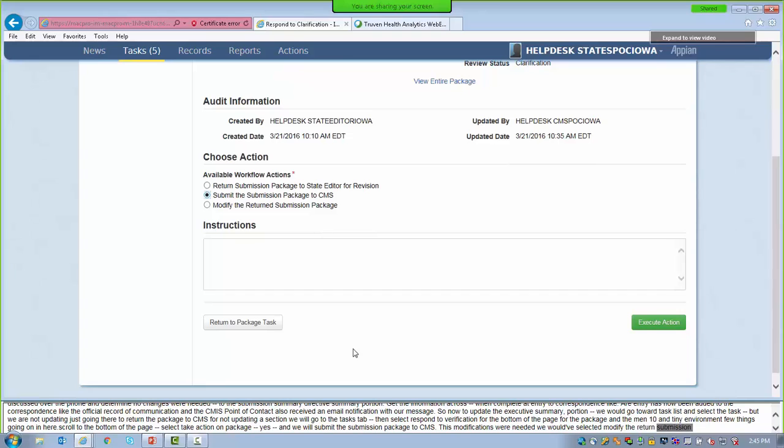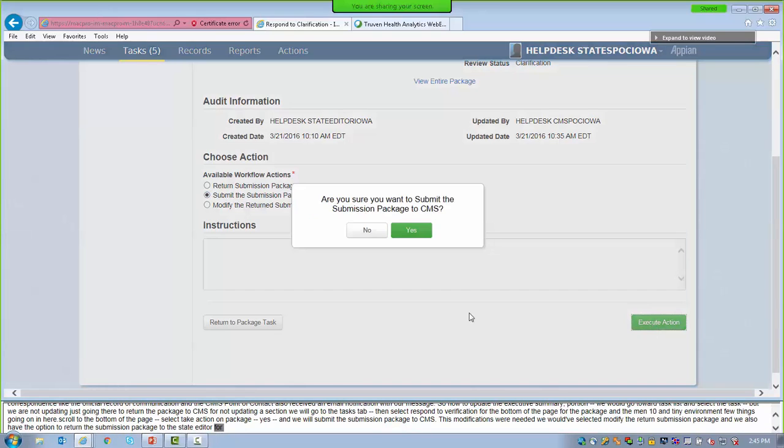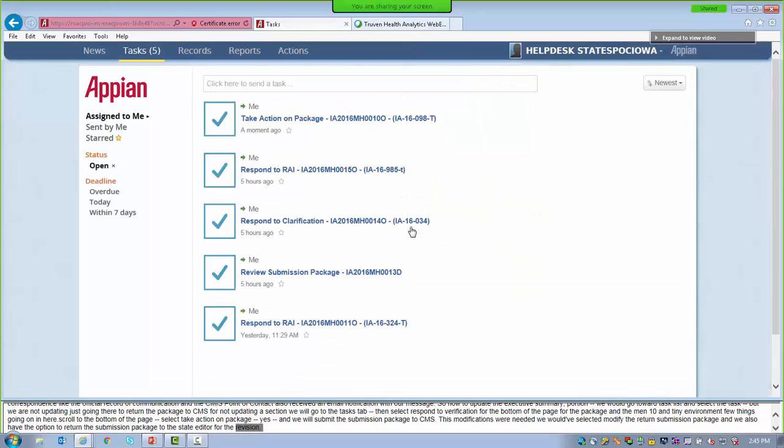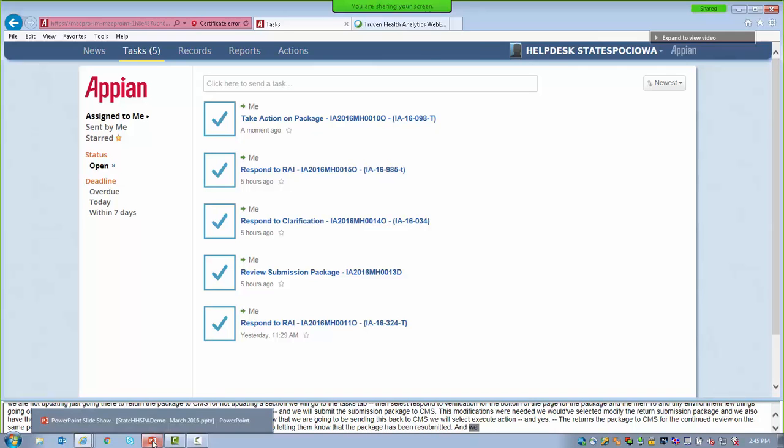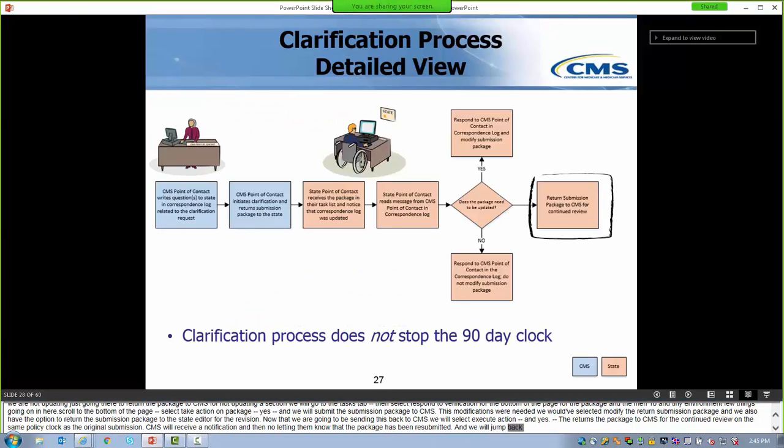Now that we're going to be sending this back to CMS, we're going to select Execute Action and Yes. This returns the package to CMS for their continued review on the same policy clock as the original official submission. CMS will receive a notification letting them know that the package has been resubmitted. Now we're going to hop back to the PowerPoint and we're going to continue forward.